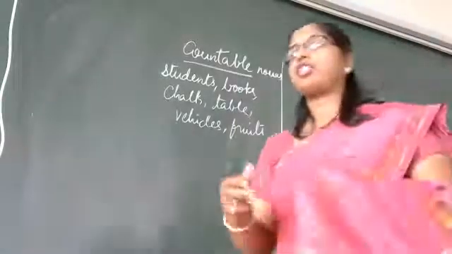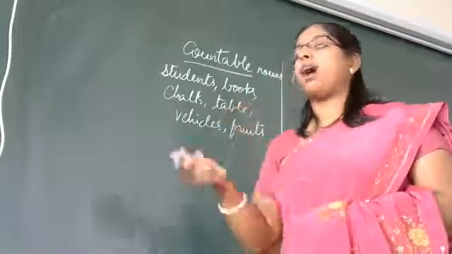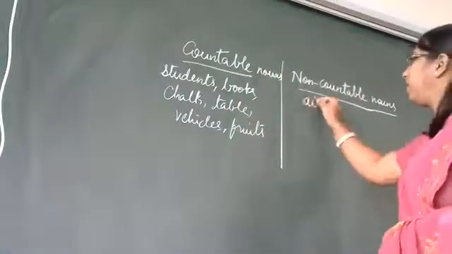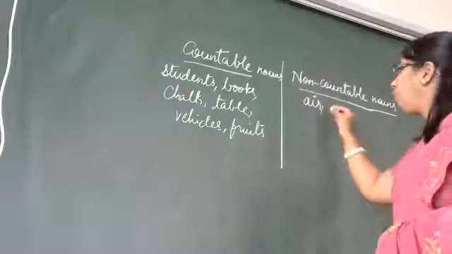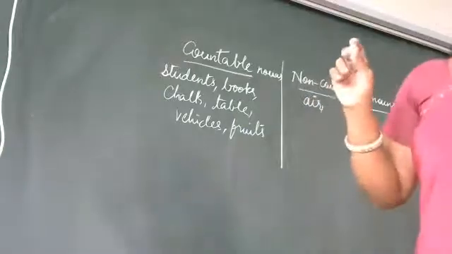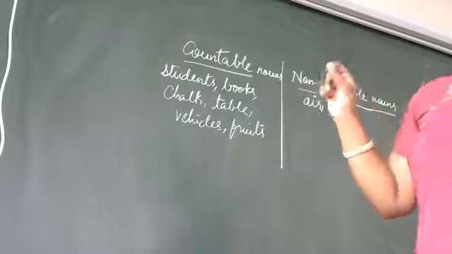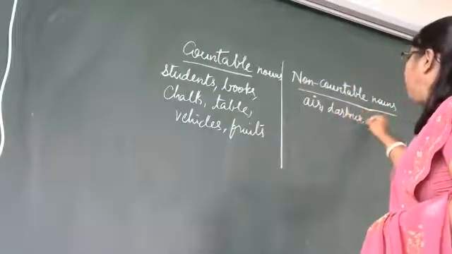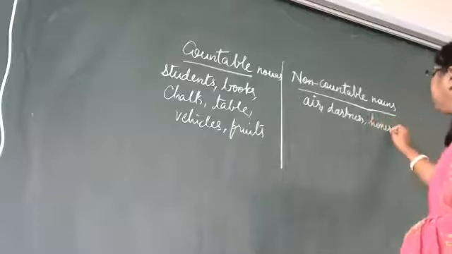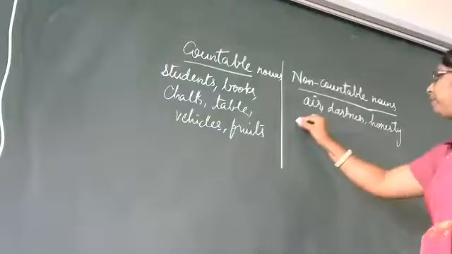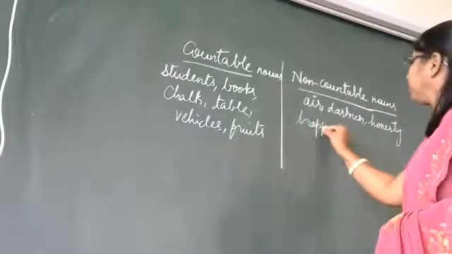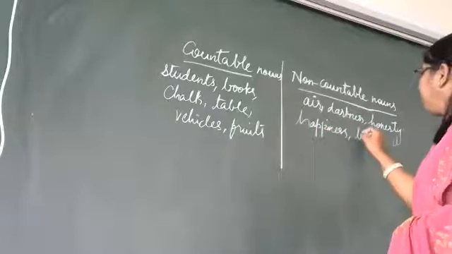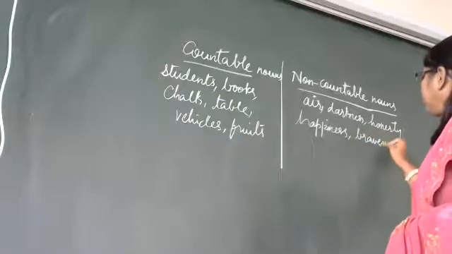Uncountable nouns are what? Which cannot be counted. For example, if I say air, can you count air? No. Then darkness, honesty, happiness, bravery.